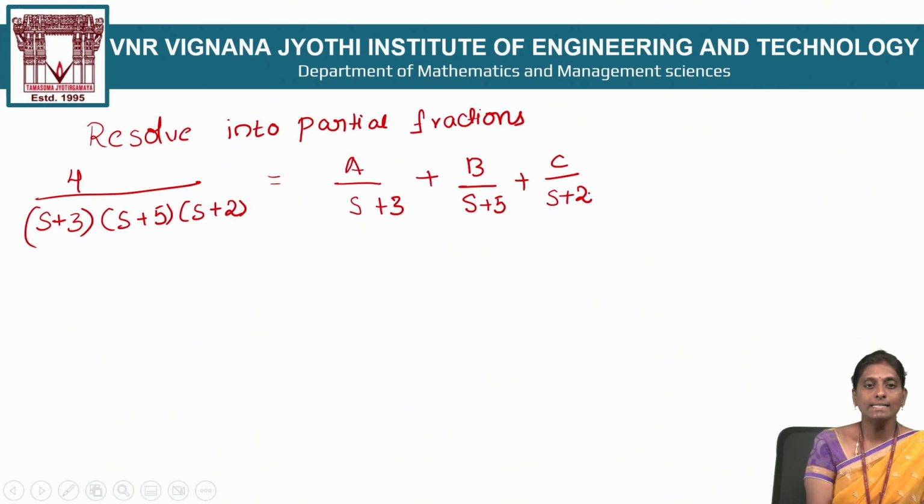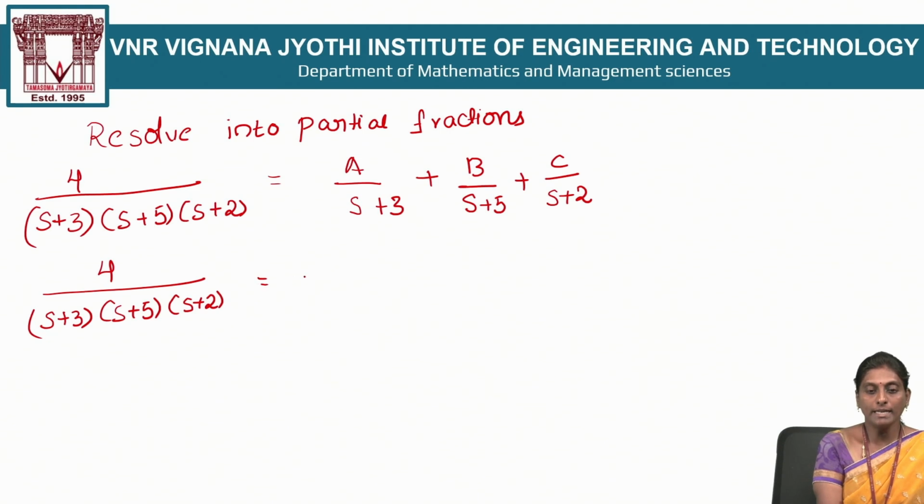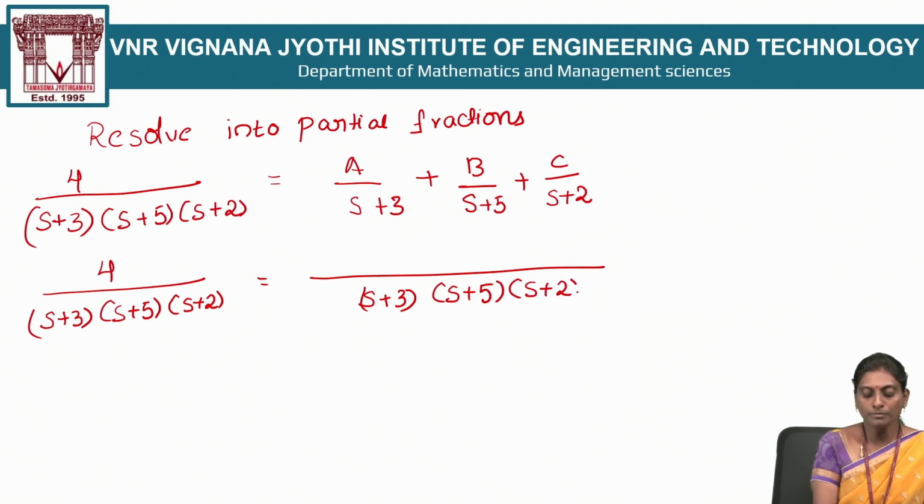Take the LCM of the right hand side, and the left hand side is as it is: 4 by (s plus 3) into (s plus 5) into (s plus 2). The LCM is (s plus 3), (s plus 5), (s plus 2).